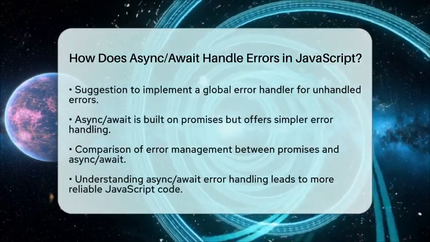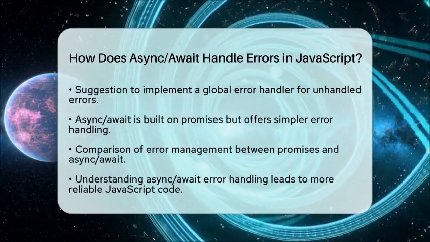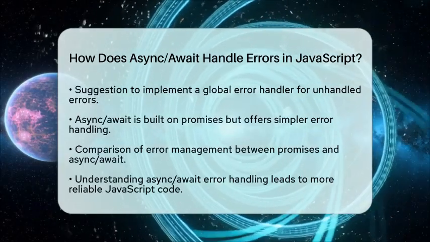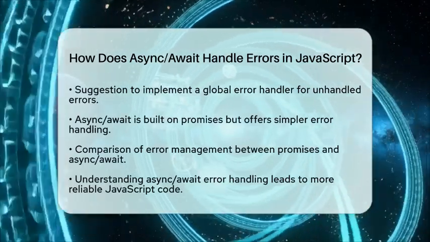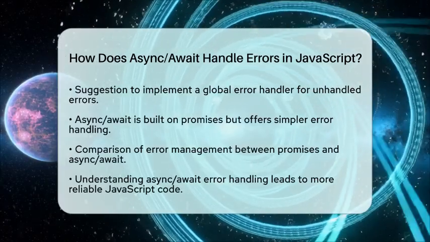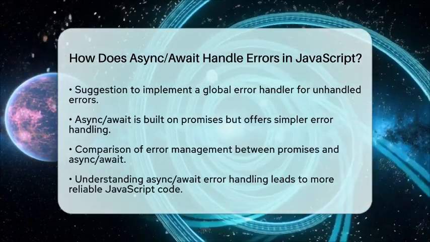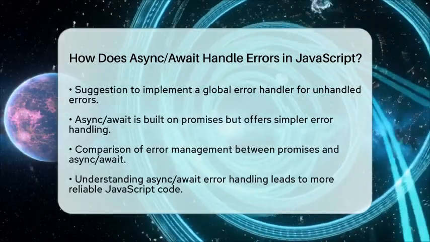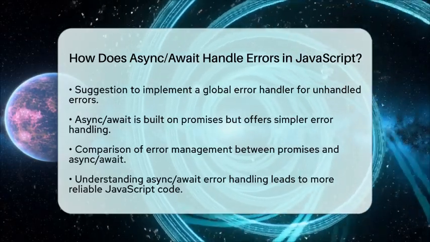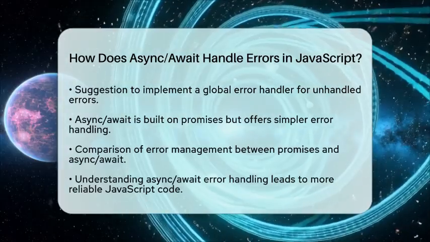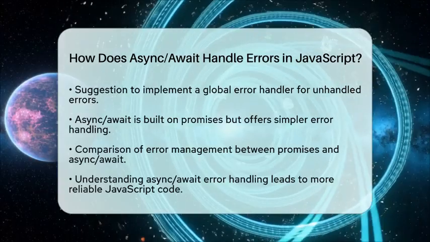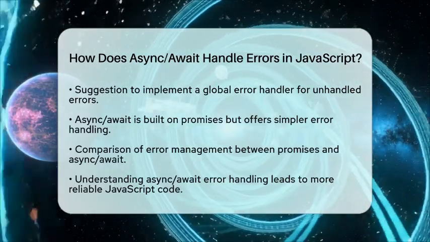Async await is built on promises, but it simplifies error handling compared to using promises alone. With promises, you typically use the catch method to manage errors. In contrast, async await allows for a more linear and readable code structure. This can be particularly useful for complex asynchronous flows.